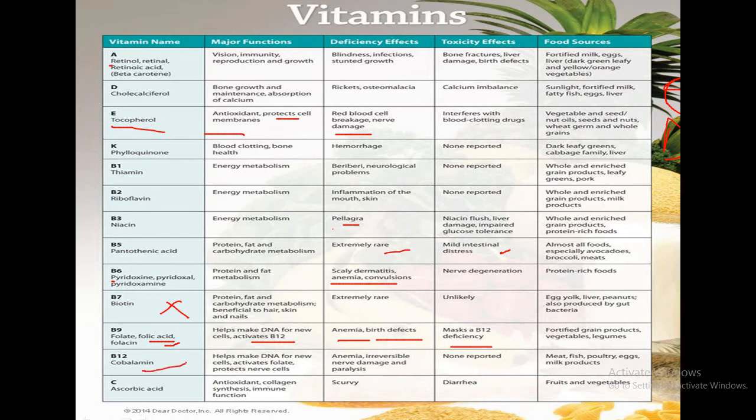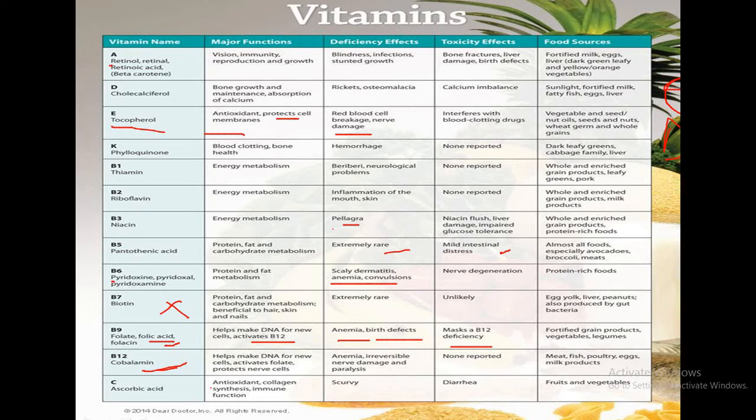Then B12 is also known as cobalamin. It has similar functions, the disease is also similar to B9, and toxic effect is not reported. Then the last is vitamin C, and the chemical name of vitamin C is ascorbic acid.